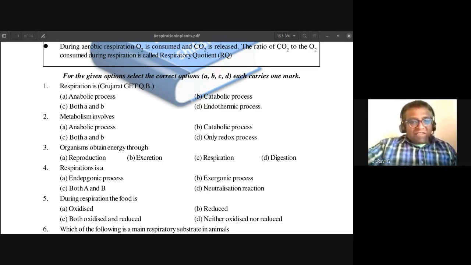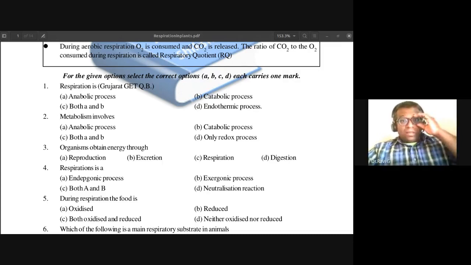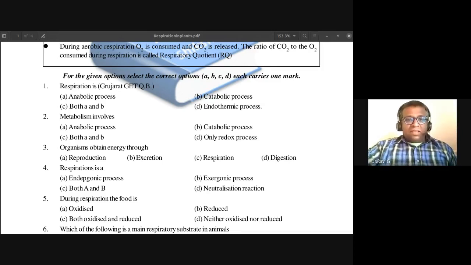So today we'll have a discussion on this multiple choice question of respiration in plants topic. So we'll be discussing in detail about that. So let us begin with the first question. Respiration is, so this has been asked in Gujarat CET question bank. So respiration is, what is it? Is it an anabolic process? Is it a catabolic process? Or is it both A and B? Or is it endothermic process?